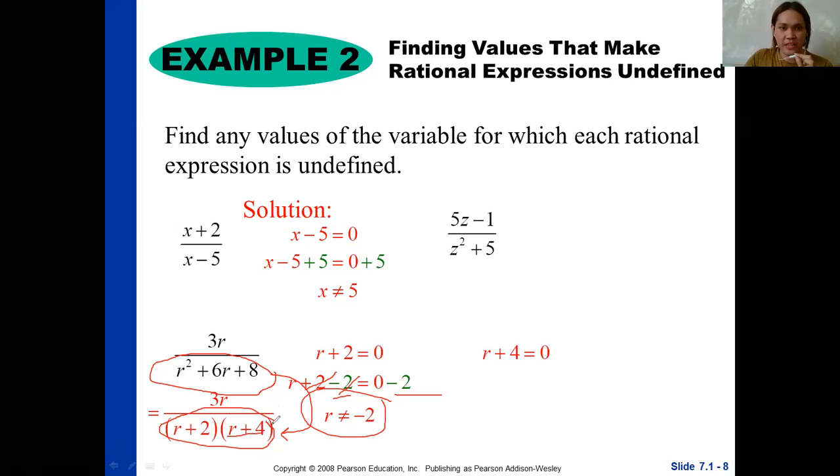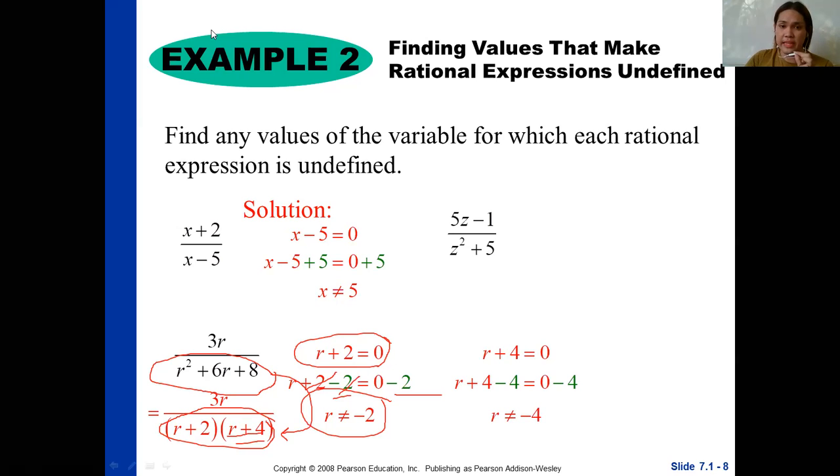We have two factors, right? The other one is r must not be equal to negative 2. The other factor is r plus 4, so same process: you equate it to 0, then solve for your r. That gives you r plus 4 minus 4 is equal to 0 minus 4. By applying the subtraction property of equality, you have r must not be equal to negative 4.